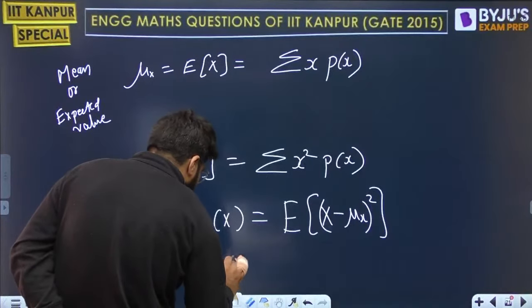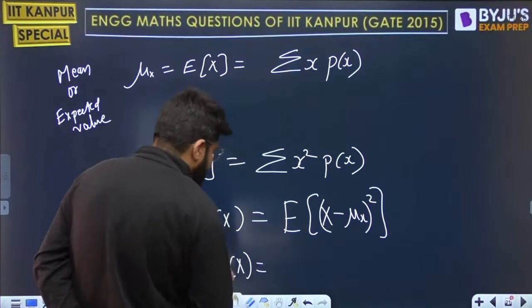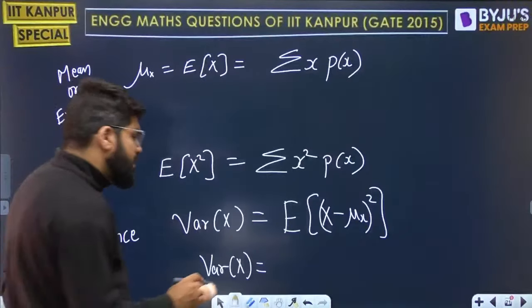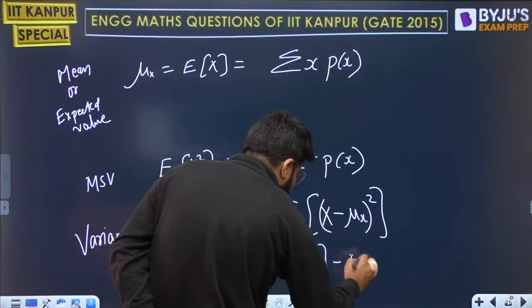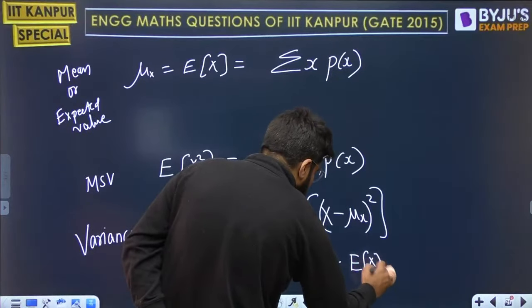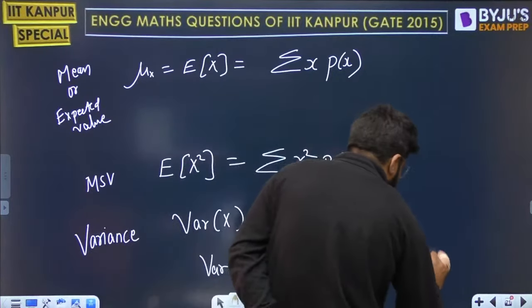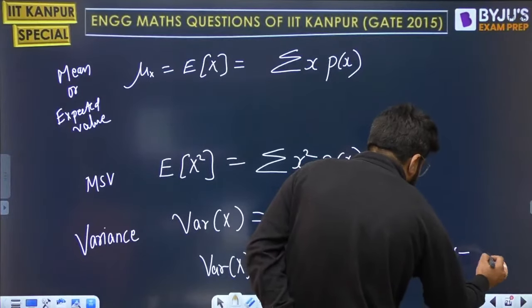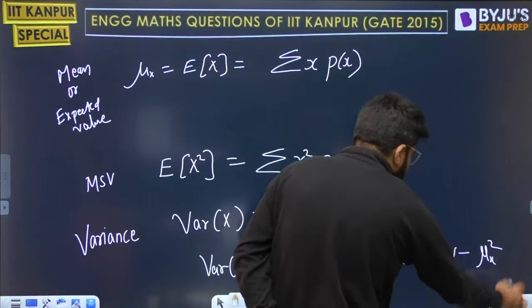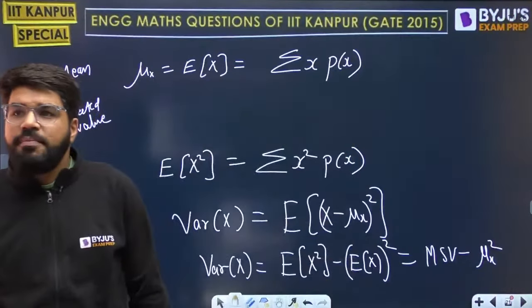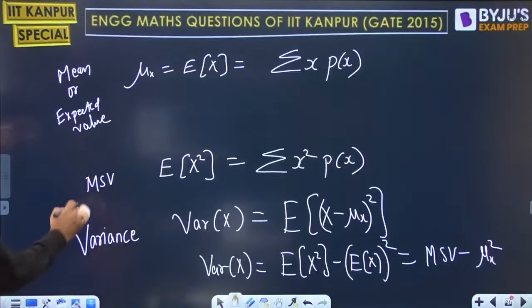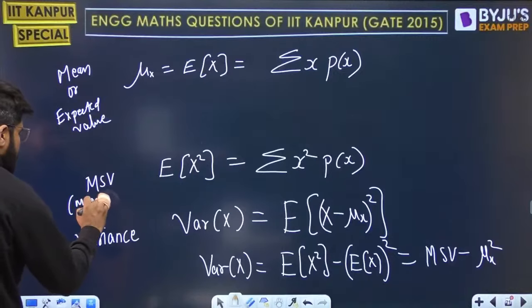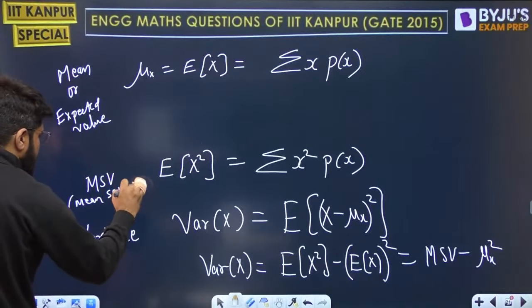But you don't have to use this in the question. Always solve by the identity. What is the variance identity? The variance identity is given by expected value of x square minus expected value of x whole square. That is the mean square value minus the square of the mean. Okay. This is the mean square value, expected value of x square.